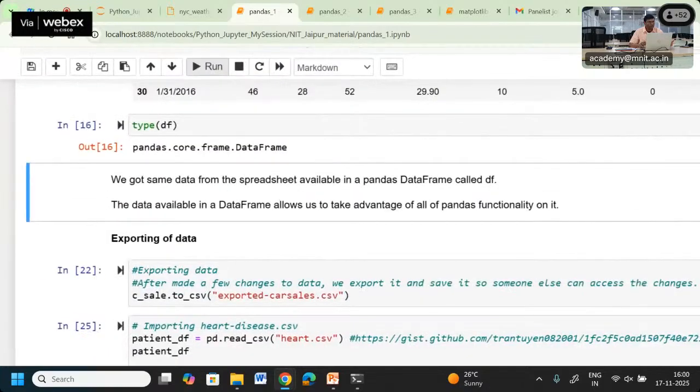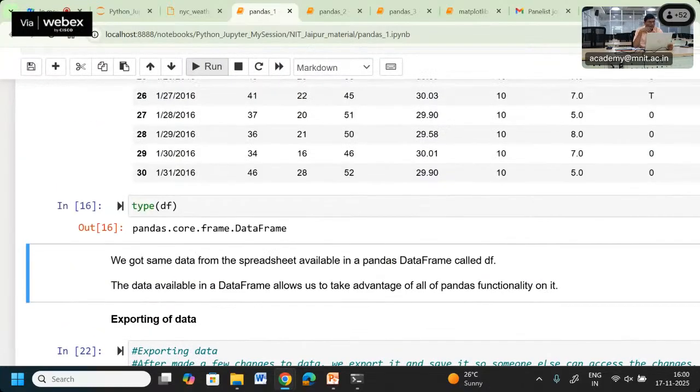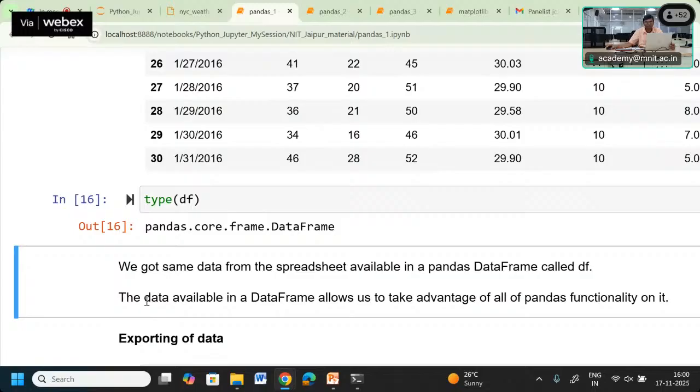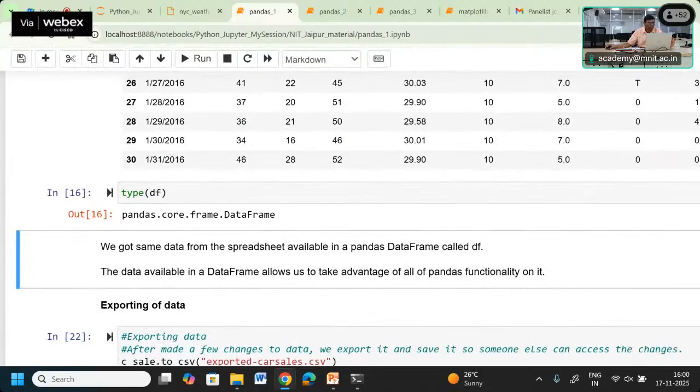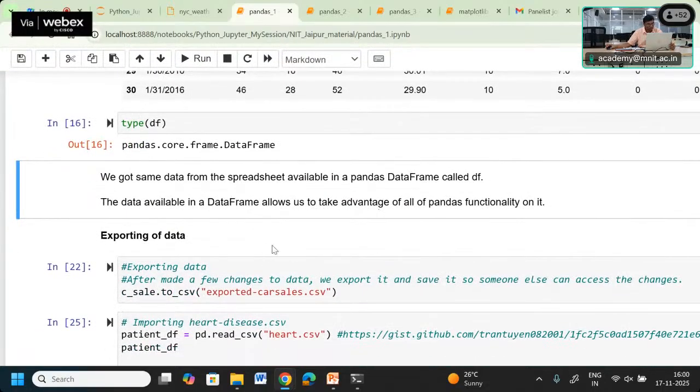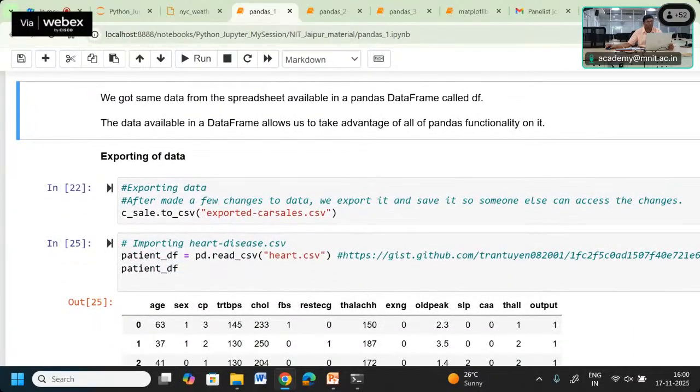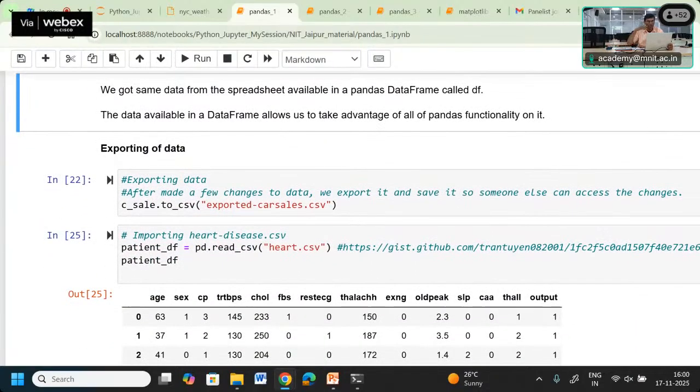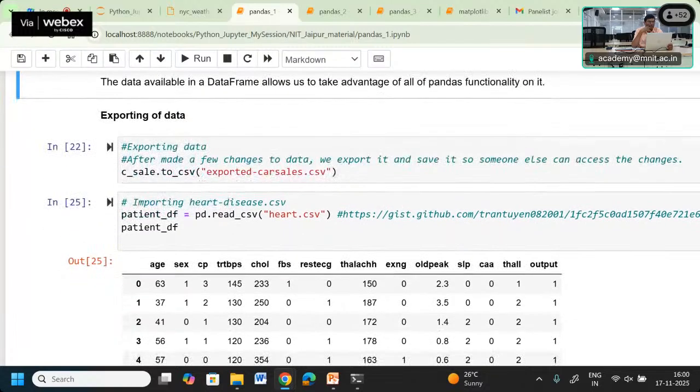Now you can see it is coming a data frame. Okay, so the data frame was created. Whatever data we got, which was available from some spreadsheet, was taken from the spreadsheet and made available to the pandas data frame. And this data will be in the format of the data frame.